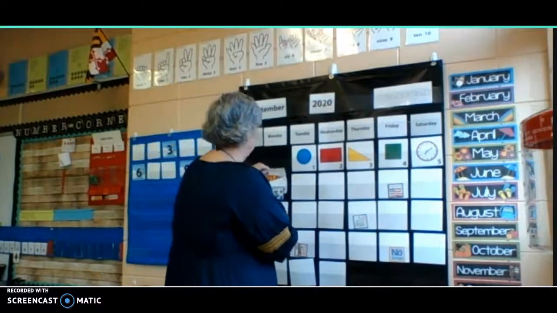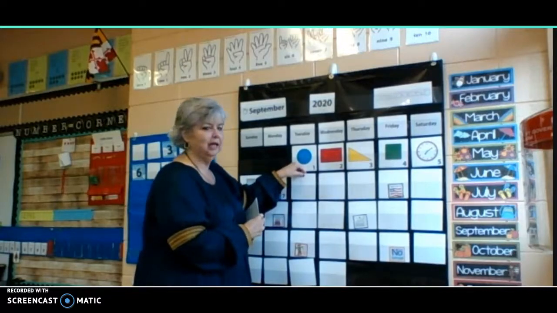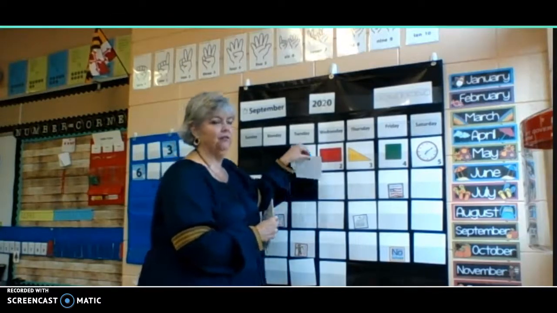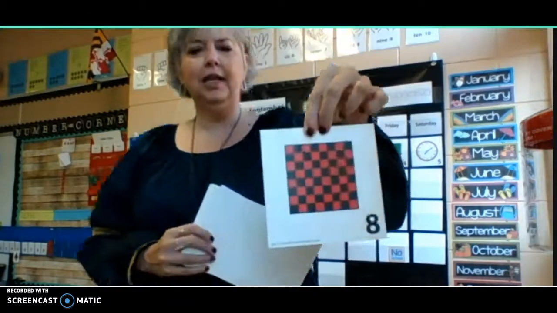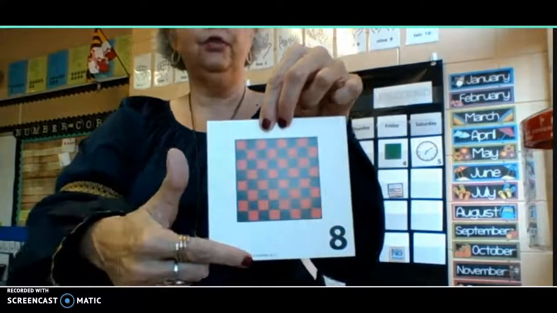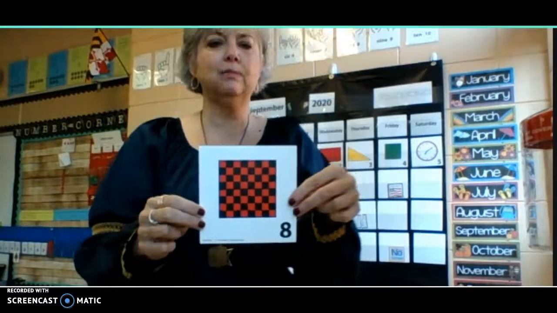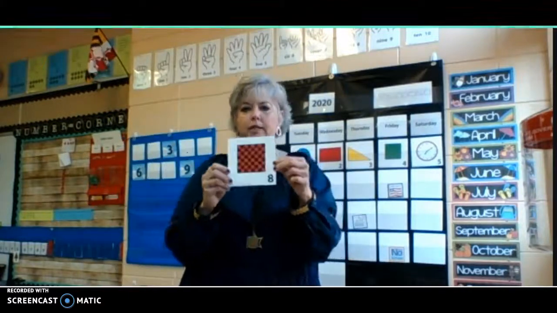And then, yesterday was a special day. It was Labor Day. And today, let's see if you're right. It's a checkerboard. And it has 1, 2, 3, 4 sides. And they are all the same. That's that special rectangle we learned about called a square.